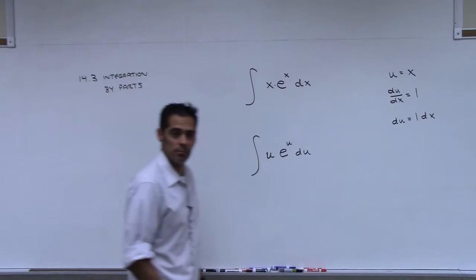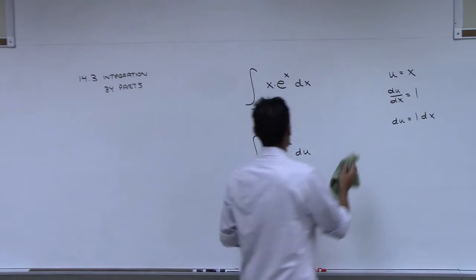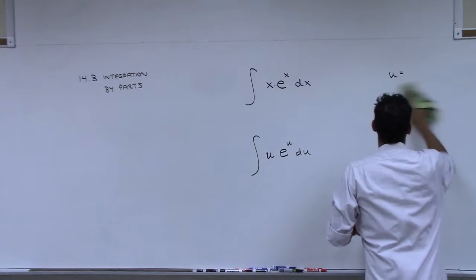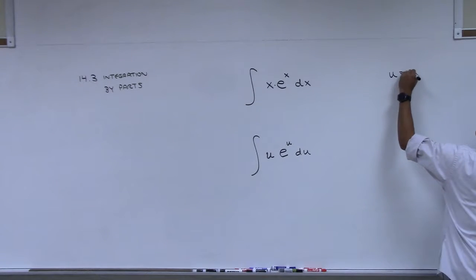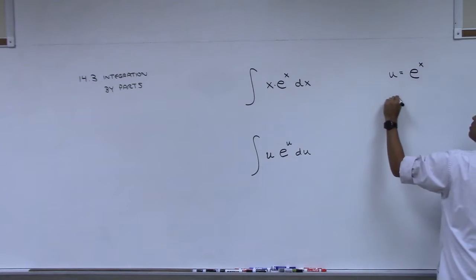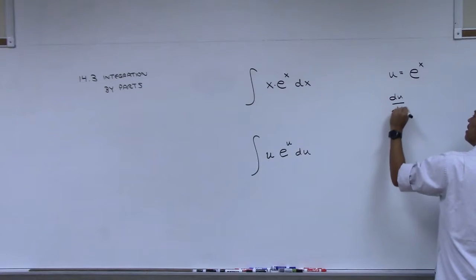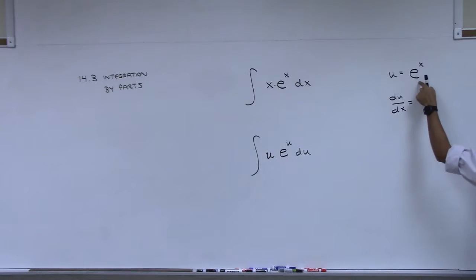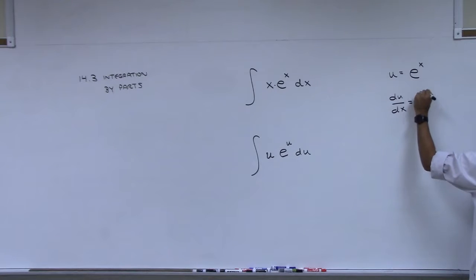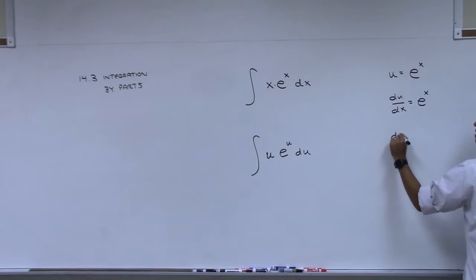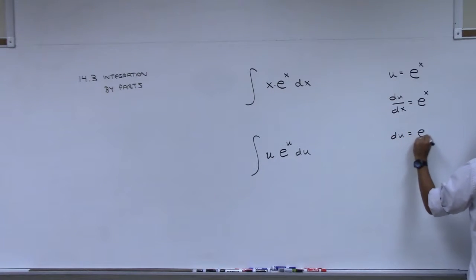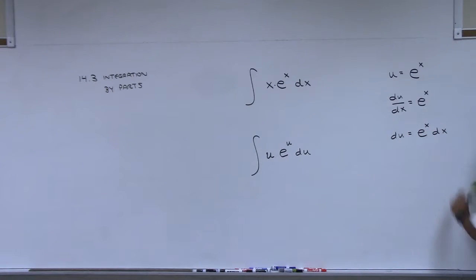No? e to the x? Okay, good. Let's try that. So if we tried e to the x, what's the derivative of e to the x? Itself. Okay. And then I multiply both sides by dx. So here's what I've got, right?